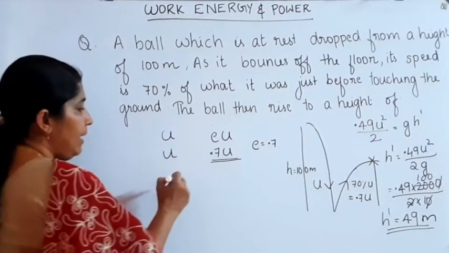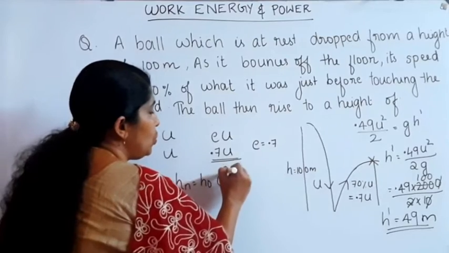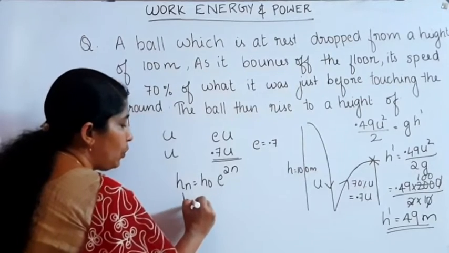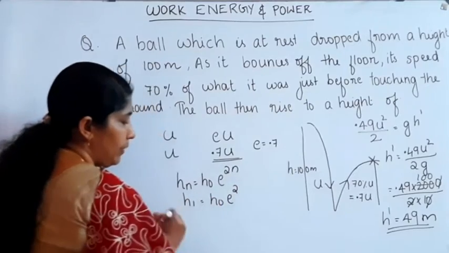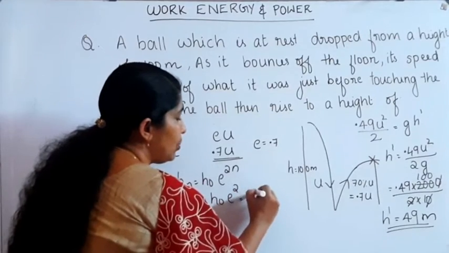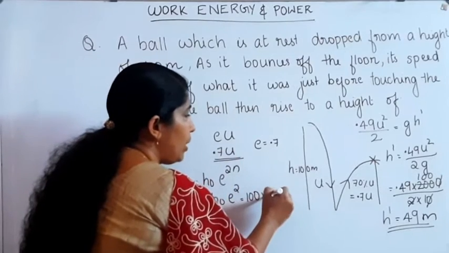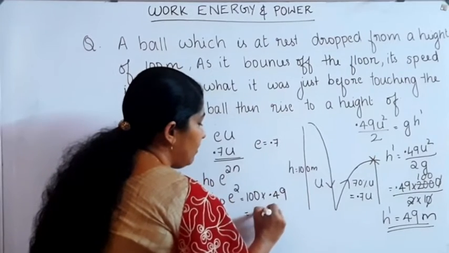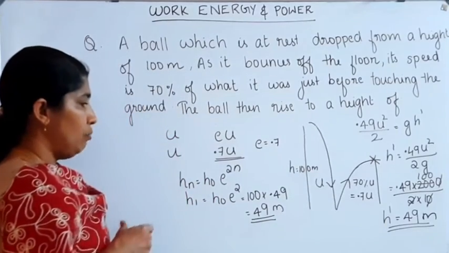Now we can apply hn is equal to h0 into e raised to 2n. Here h1 is equal to h0 into e raised to 2. h0 is equal to 100, the initial height, so it is 100 into e square. e is equal to 0.7, then 0.7 square is equal to 0.49. Therefore, the answer is 49. 49 meter is the height after rebound.